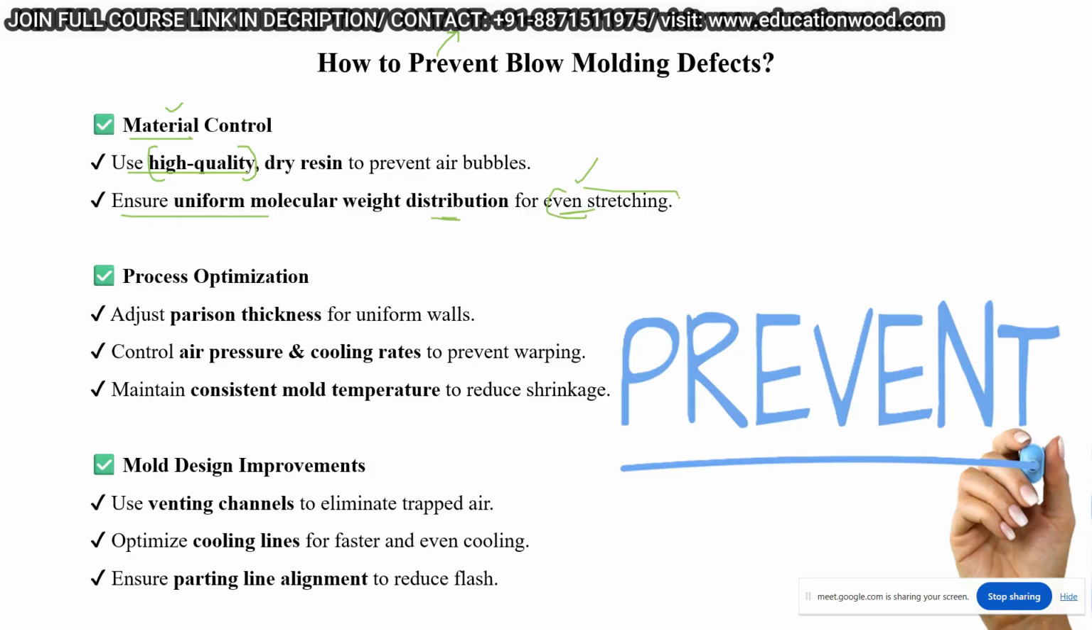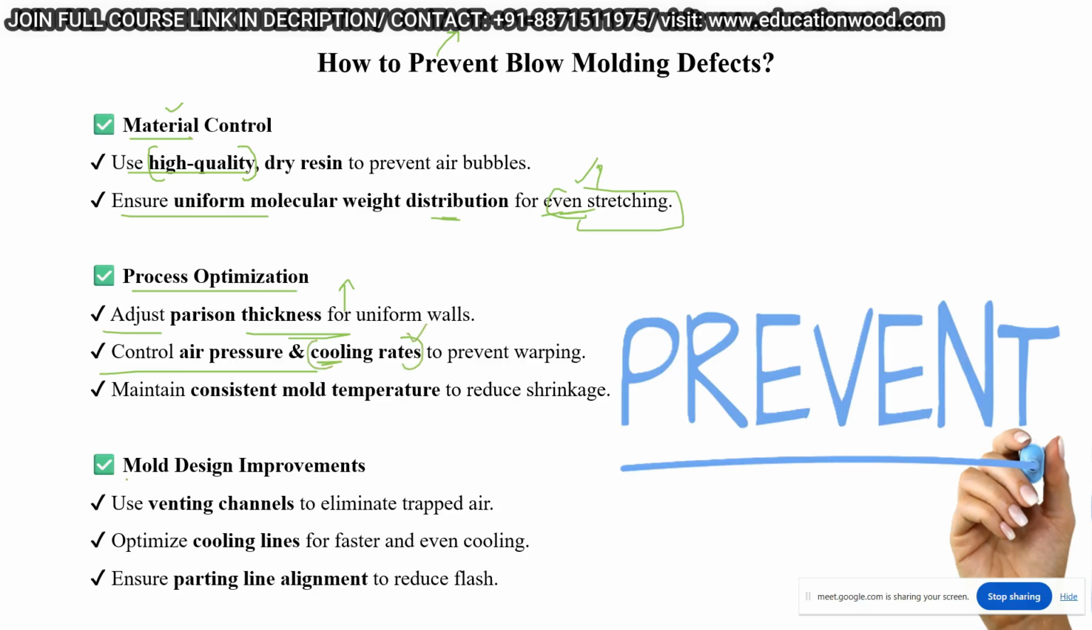Even stretching is related to the blowing pressure, right? Try to provide an even blow pressure. Okay, sir. So process optimization: adjust the parison thickness for uniform wall thickness if we are dealing with extrusion blow molding. And we have to control the air pressure and the cooling rates also. So these are the key points which are very important.